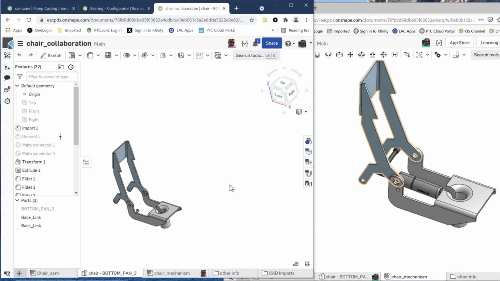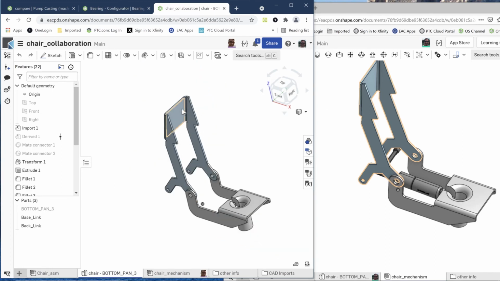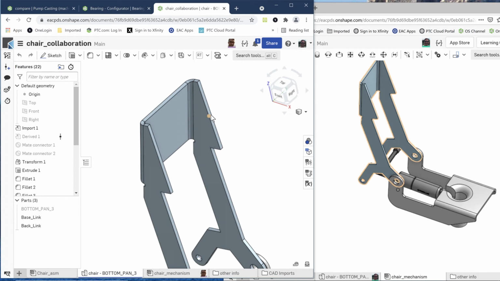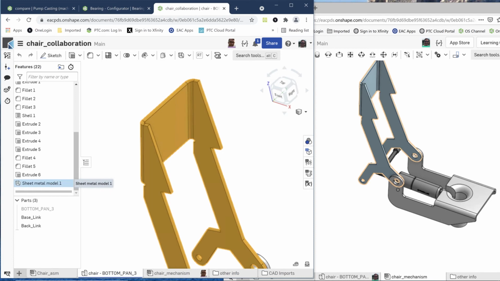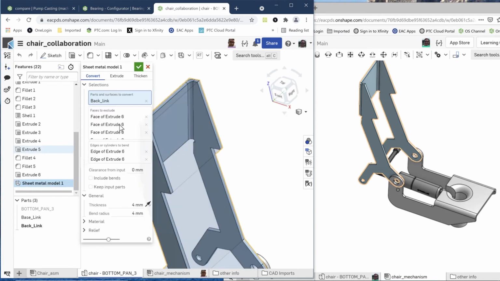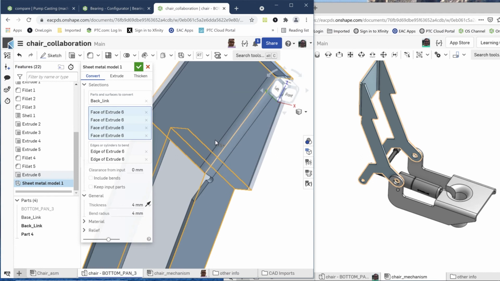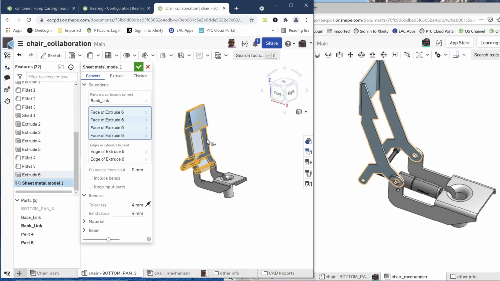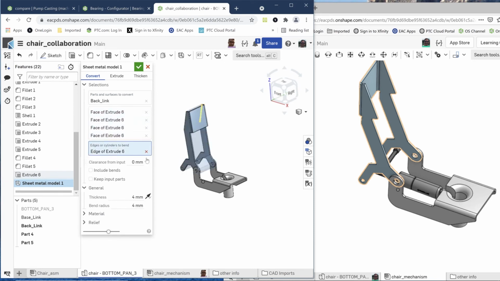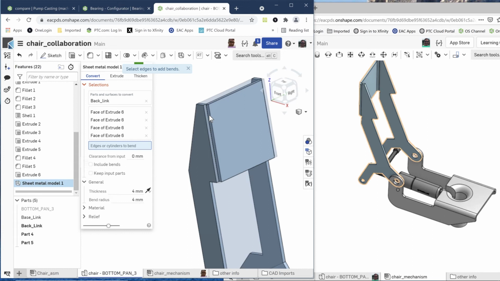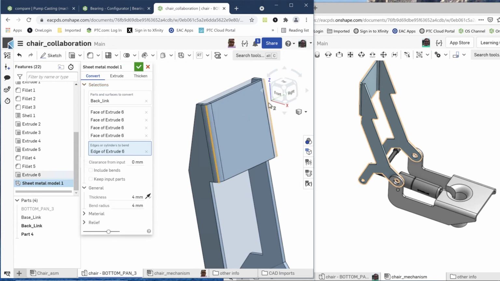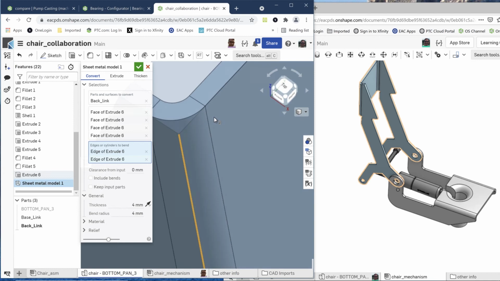One of the things that I realized is that this component here is kind of backwards. We really need to have a plate in the front, and we don't really need that one in the back. So I'm going to make a change here. I'm just going to go into changing this part. It's a sheet metal part. And I'll say, let's get rid of removing that face, and instead we'll remove this face. Right? So now we've got the flat metal part there. And then also we want to create a couple of bends here. Right? So we'll say, let's just add a bend here and add a bend there. So we've added our bends to our part.